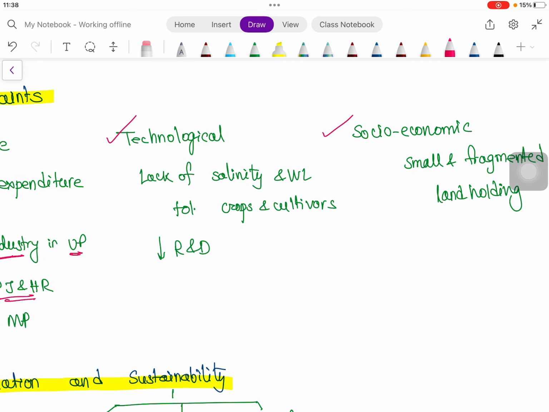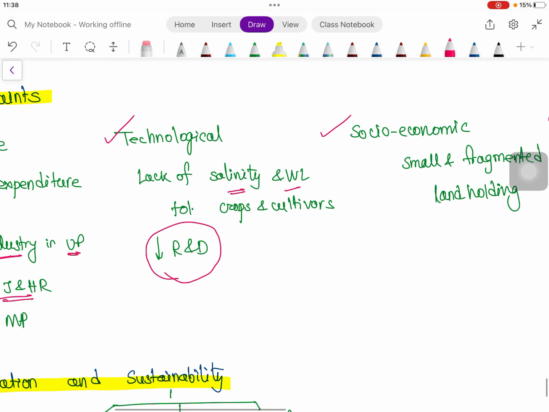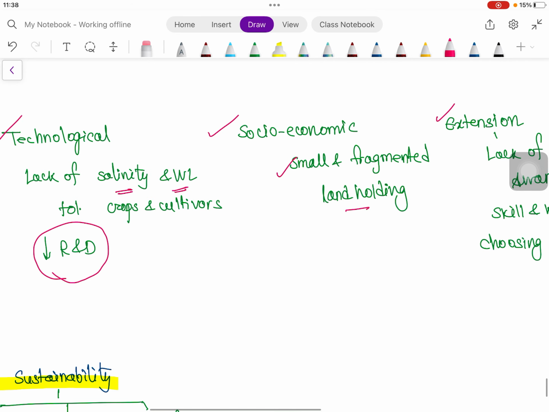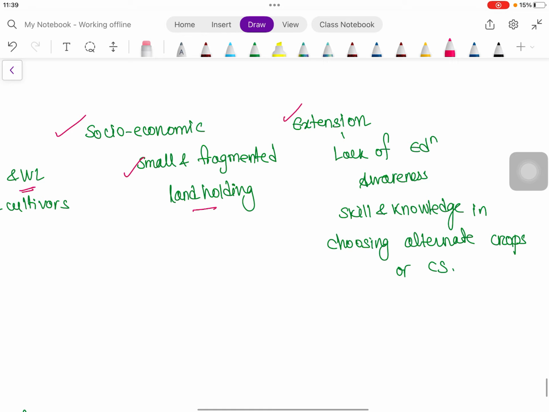Then technological constraints, because whenever we are taking up new crops, the particular varieties should also be available, but there is low research and development. So salinity and waterlogging tolerant crops and cultivars are not very prevalent or easily available to the farmers. Then socio-economic constraint, small and fragmented land holdings. So diversifying that small land holding is very difficult. It is easy on paper, but in practice it will be difficult.